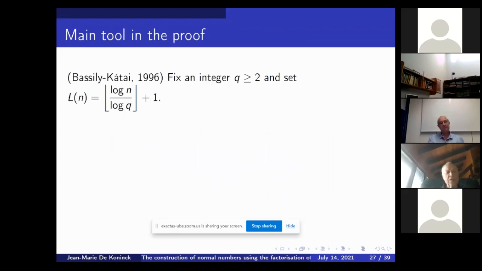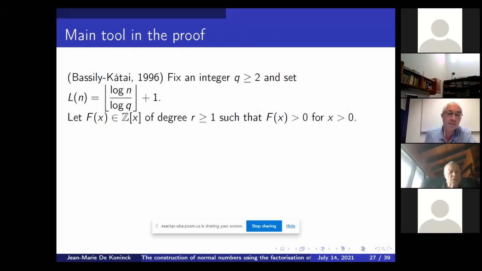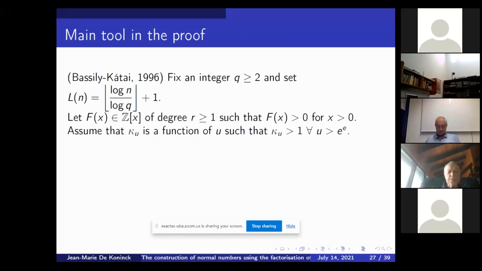The main tool in the proof is an old result of Bassily and Kátai from 1996. Introduce the function L(n), which is essentially the number of digits of n in base q, take a positive polynomial of positive degree, and take a function that is always bigger than 1 and goes to infinity, which is when it's interesting.